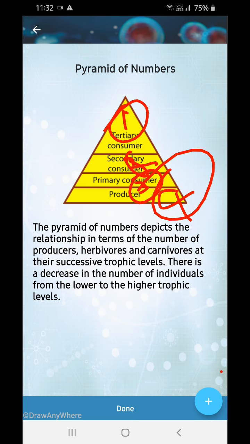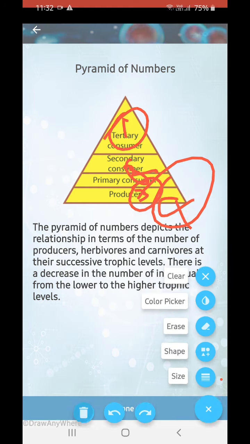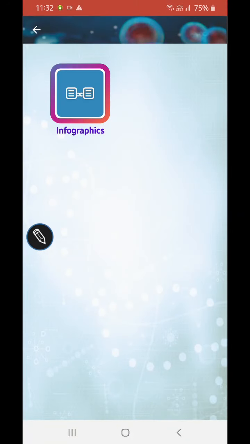Okay, trophic levels, what are they? The levels in which organisms stay. There is a decrease in number from the lower to the higher trophic levels. I have already explained why. Okay, so this was our video. Thank you.